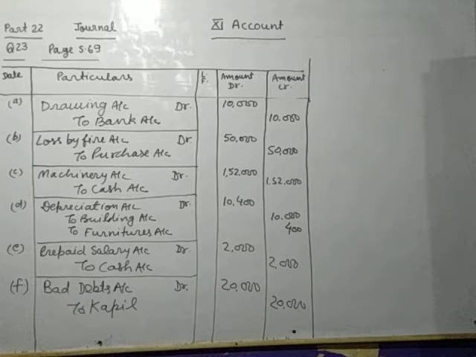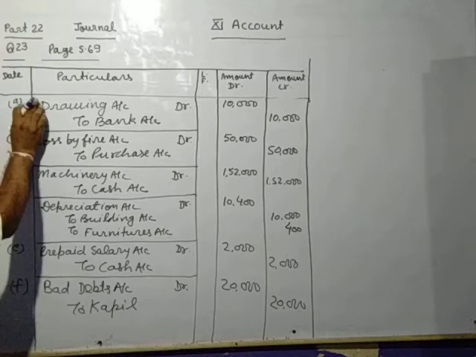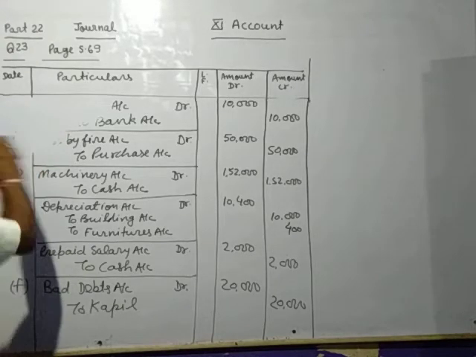Now all of you see question number 23, page number 5.69.